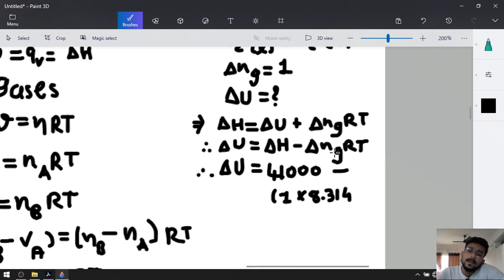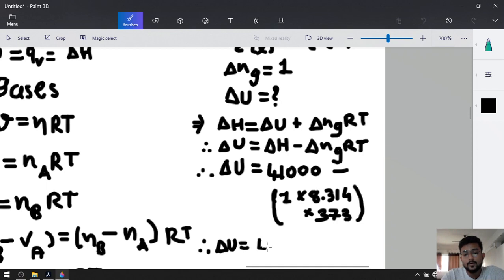Okay, and temperature is 373. Therefore delta U will be equal to 41,000 minus the multiplication of this. Let's do the multiplication.